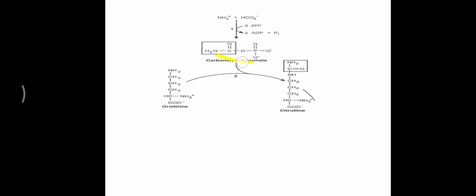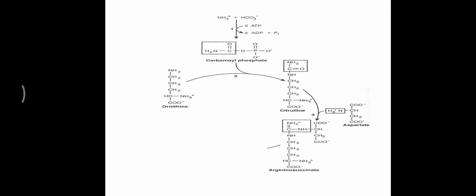But in this reaction you have to remember that 2 ATP are needed. So a total of 2 high energy bonds are utilized. Further, this carbamyl phosphate is converted into citrulline with the help of ornithine and the enzyme OTC, ornithine transcarbamylase. Now here no ATP is involved.